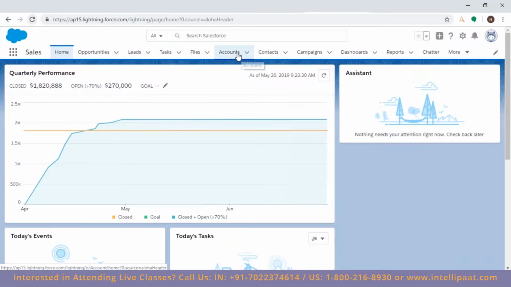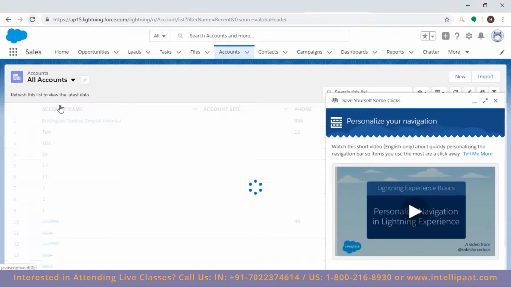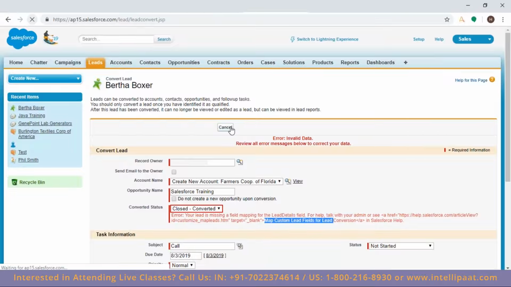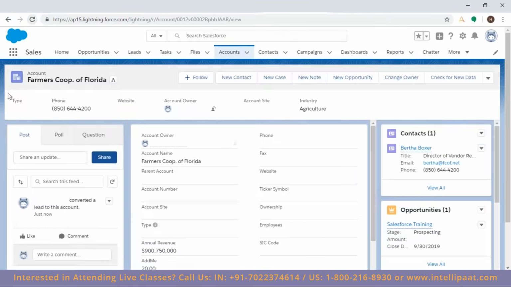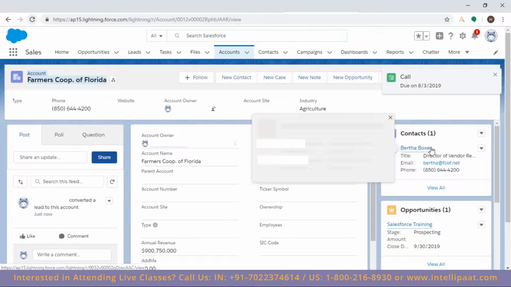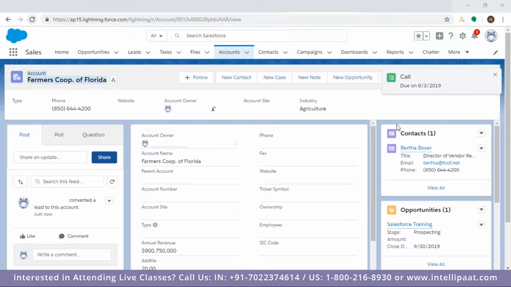So let me go to account, and here, see, an account gets created. Okay, and then here, see, Bertha Boxer, the contact gets created, and then here the Salesforce opportunity gets created. Okay, so now I hope it's clear. Any query now, Shravan? Then there are a few on the chat.